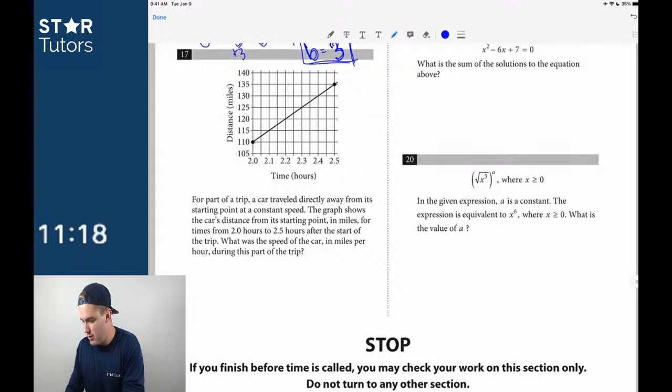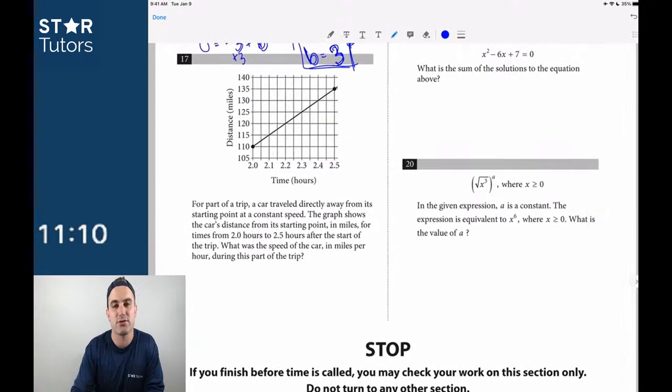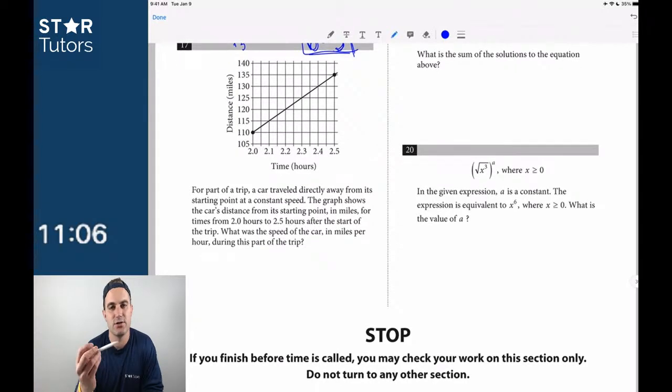Okay, so if you guys are looking for how to master linear equations, on the free section of the Star U app, just go to Applications of Linear Equations. All of this stuff is right there.